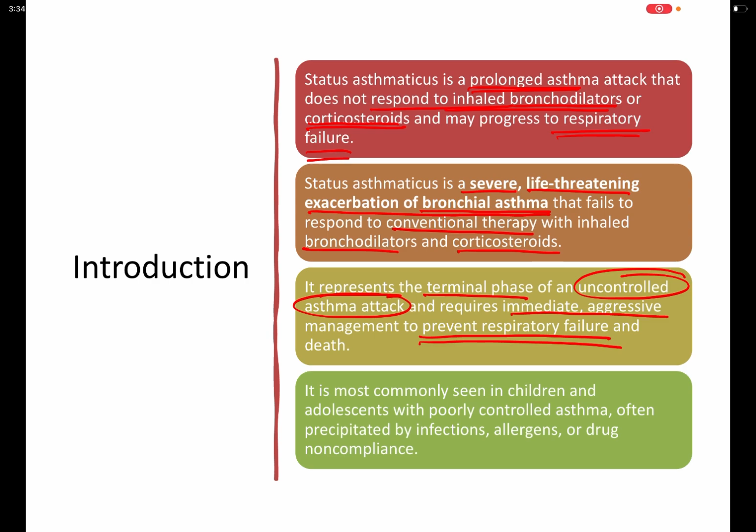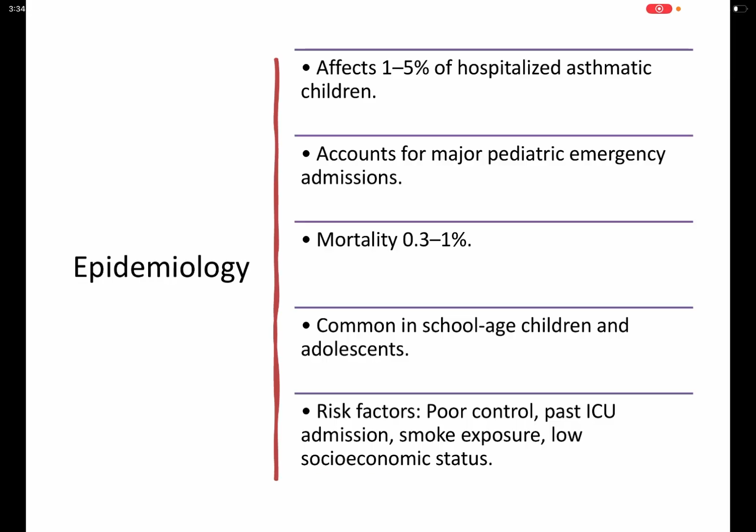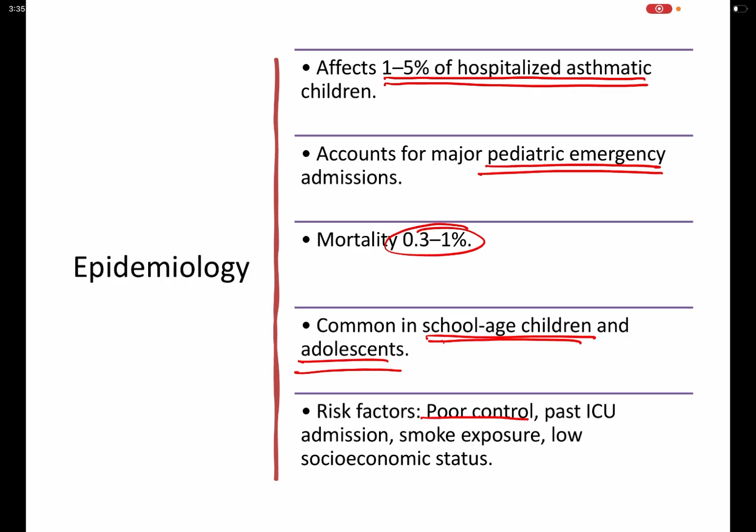respiratory failure and death. It is most commonly seen in children and adolescents with poorly controlled asthma, and often precipitated by infection, allergens, or drug noncompliance. It affects 1 to 5% of hospitalized asthmatic patients, accounts for major pediatric admissions with a mortality rate of 0.3 to 1%, and is common in school-age children and adolescents. Risk factors include poor control, past ICU admission, smoke exposure, and low socio-economic status.